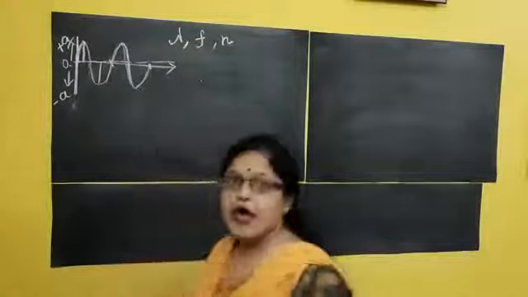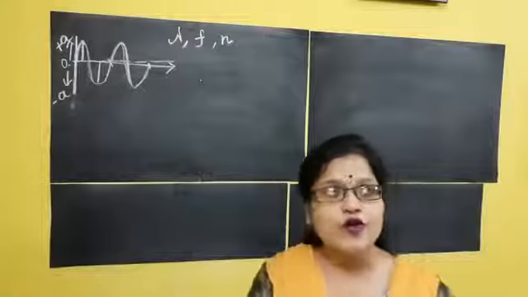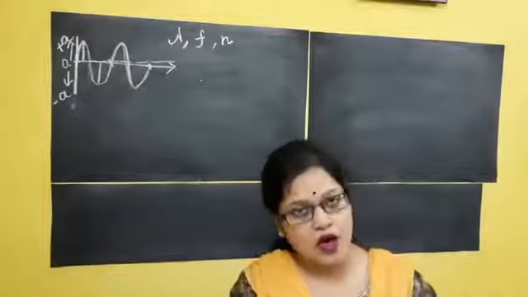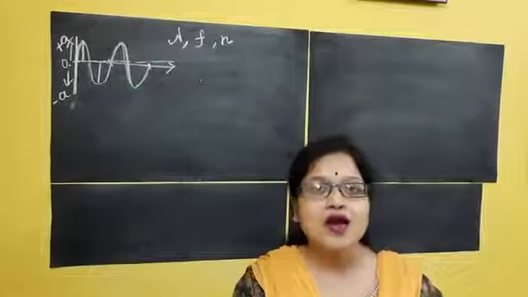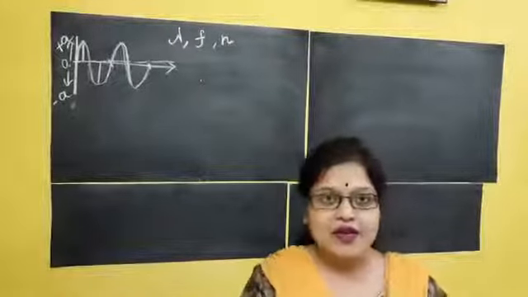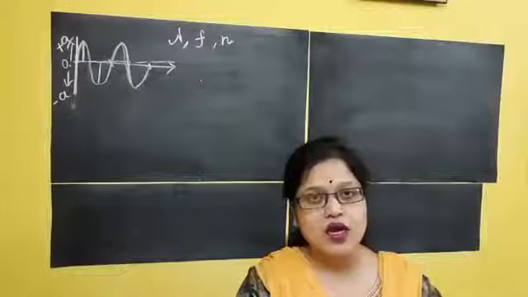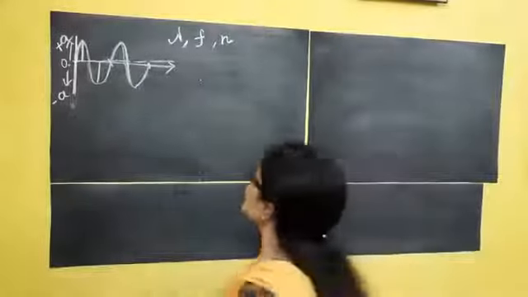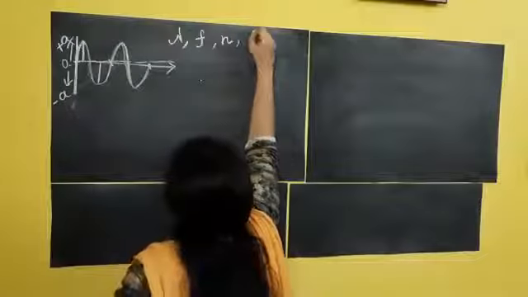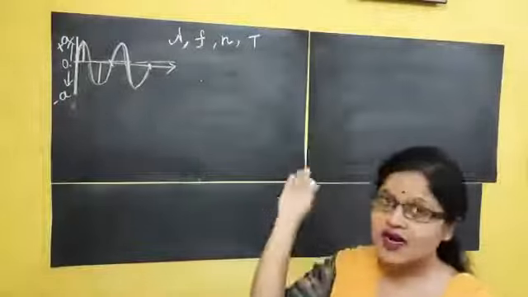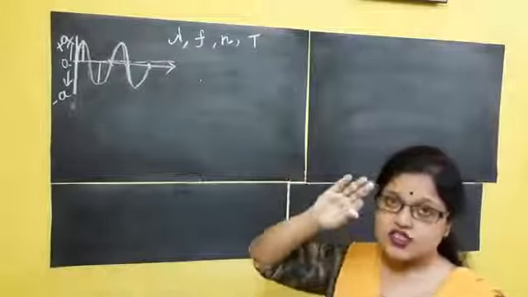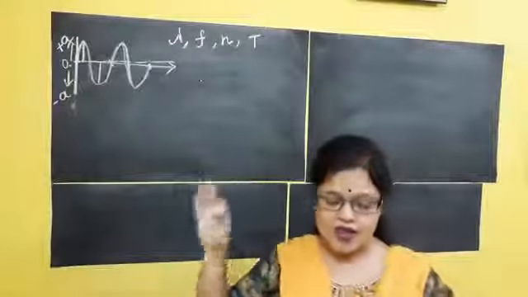Time period. What is time period? Time period is the time taken by a wave or a vibrating object to produce one complete wave. So the time taken by an object to produce one complete wave is the time period, denoted by capital T. So that's all about the class 9 chapters we have done.